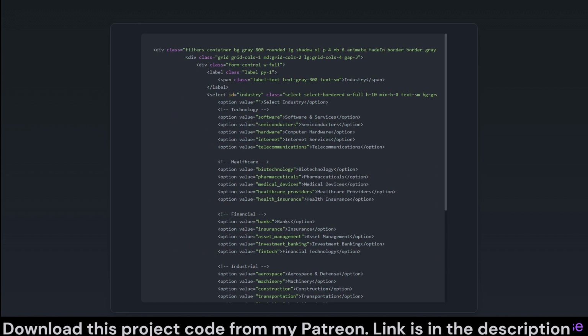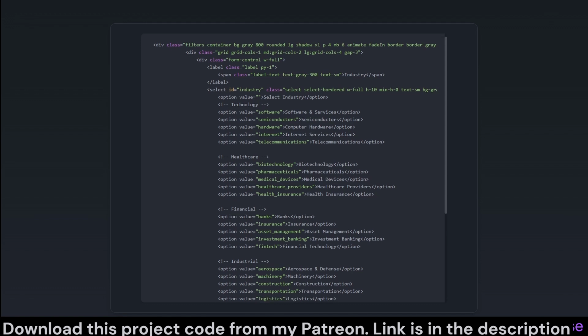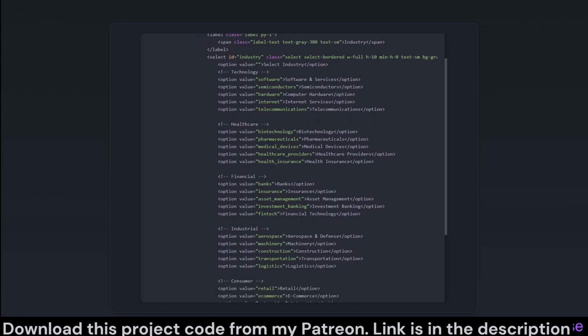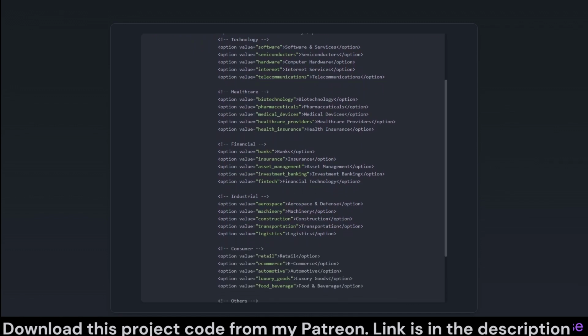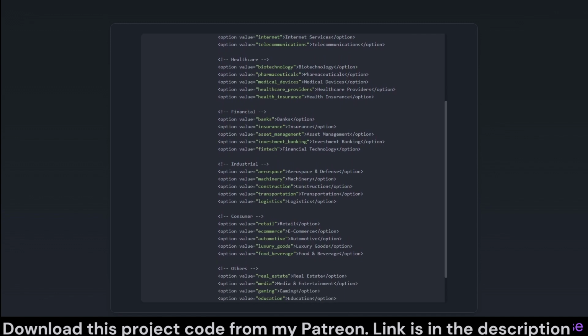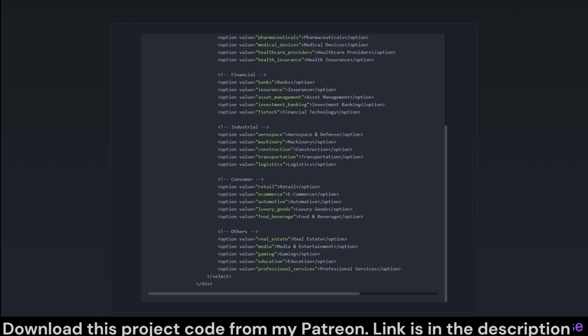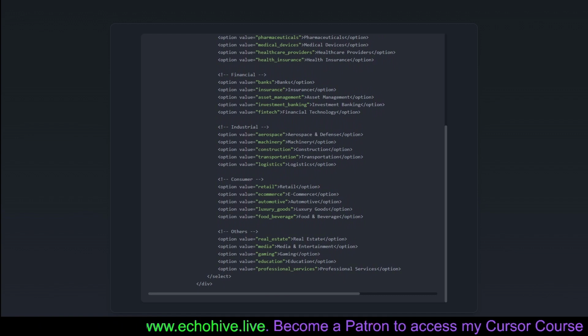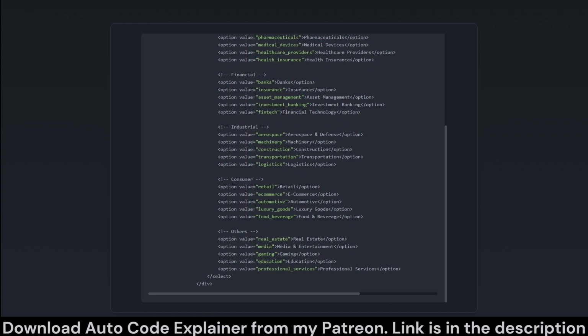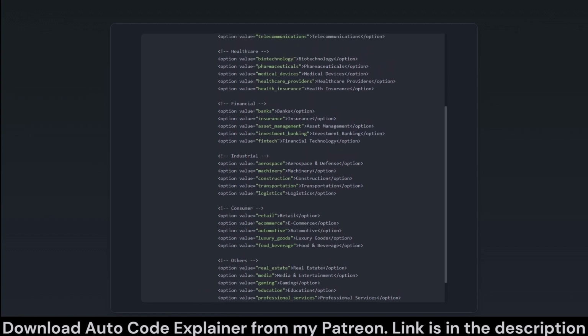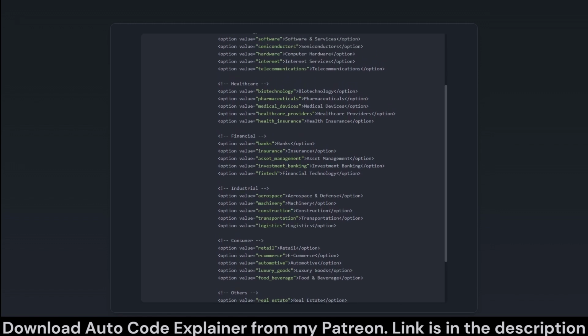This snippet focuses on user input options for stock filtering, housed in a visually appealing container. Here, we present a series of drop-down menus designed to let users specify filtering preferences, such as selecting an industry of interest. Enhanced with animations and thoughtful structure through the utility-first CSS framework, Tailwind, the filters container provides inputs for sectors covering various industries, from technology to consumer goods, offering users diverse selection options to personalize their stock analysis adventure.